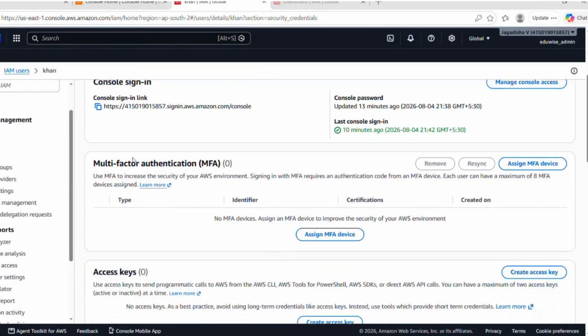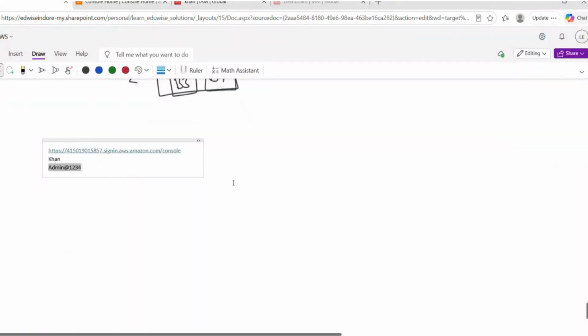And yeah, see here you can see multi-factor authentication, MFA. So it is always best practice to follow MFA. MFA is nothing but, in the first step, we are going to provide username and password. See, whenever you are going to log in to the AWS console,